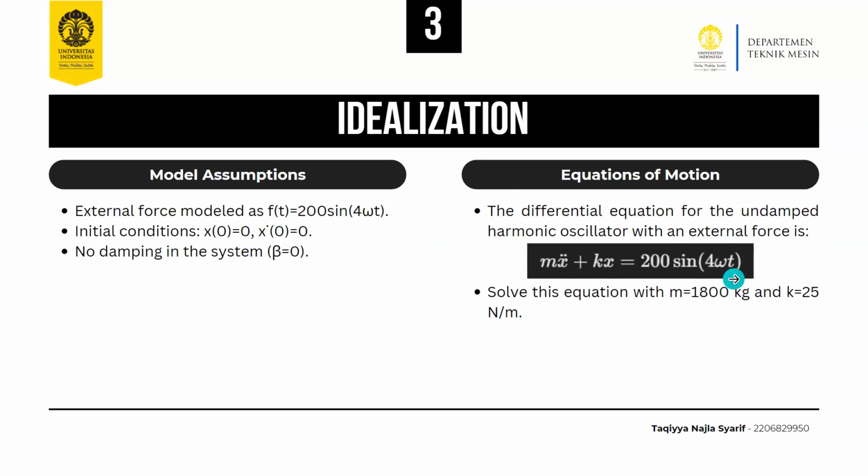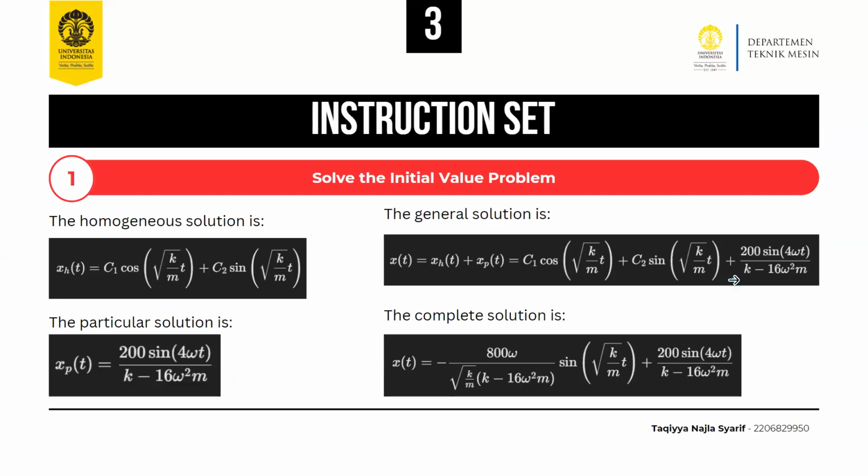Okay, this is the instruction set with step 1, solve the initial value problem. In here, we have the homogeneous solution and the particular solution. By the homogeneous solution and particular solution, we have the general solution. When we have the general solution, we're going to apply the initial condition. And by that, we have the complete solution.